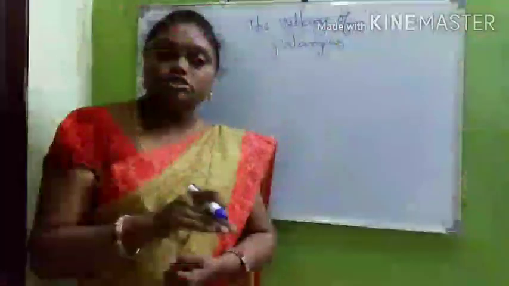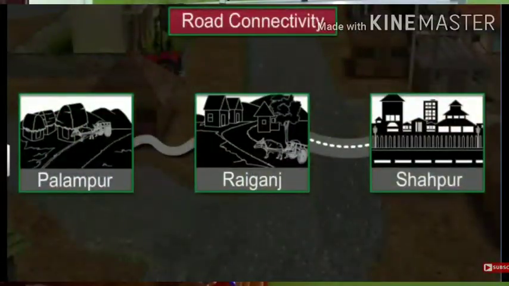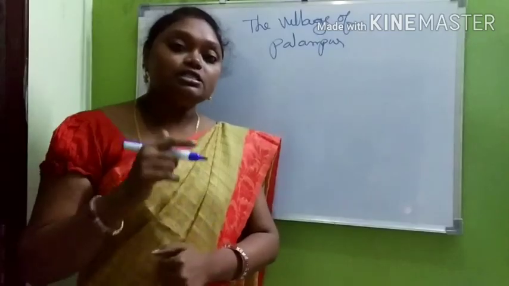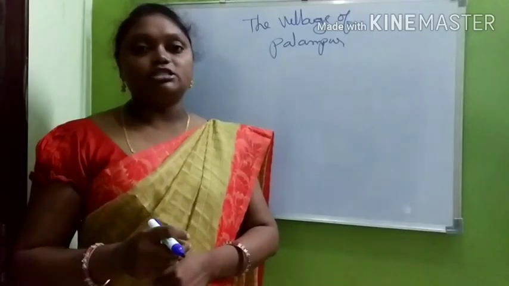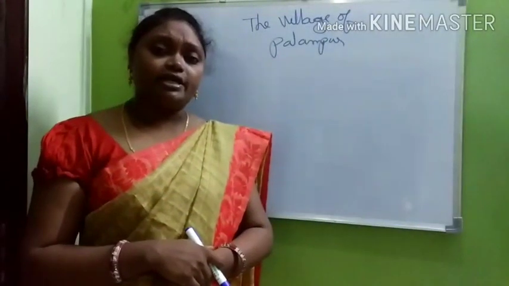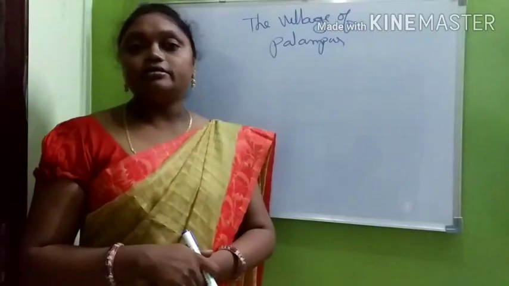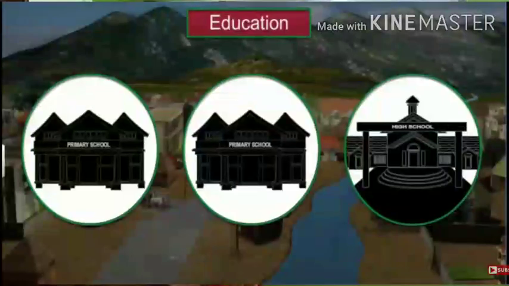from Raiganj to Shahpur. That road will be connected to another road. Next, Palampur has electricity facility also. By this electricity facility, agriculture is cultivated and irrigation facility is provided. And in the Palampur village they have schools and hospital facilities also.